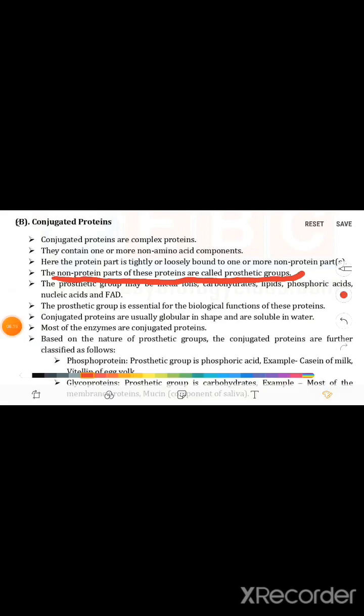It asks for 1 mark or half a mark in objectives. Next point, the prosthetic group may be metals, metal ions, carbohydrate, lipid, phosphoric acid, nucleic acid, and FAD. The prosthetic group is essential for the biological function of these proteins.